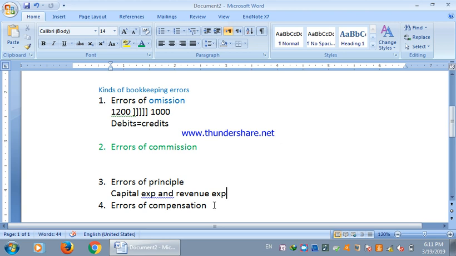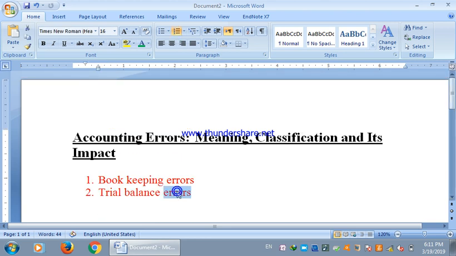And the next one is the trial balance errors. So the trial balance errors are those which are incurred while preparing the trial balance. That is, when the first two steps of the accounting cycle, the journal and the ledger, have been completed, the next step is the preparation of the trial balance. So those errors which are incurred in the trial balance will be known as the trial balance errors, while those errors which are incurred in the preparation of the journal and the ledger will be known as the bookkeeping errors. So these are the types of the errors.